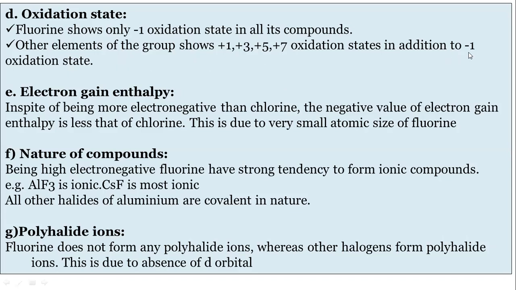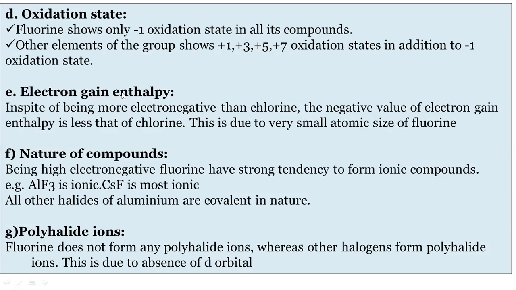Other than the -1 oxidation state, chlorine, bromine and iodine can show other oxidation states: +1 means 1 electron can be given, +3 means 3 electrons can be given, +5 means 5 electrons can be given, and +7 means 7 electrons can be given. These higher oxidation states, +3, +5, +7, are possible because they have d orbitals. As d orbitals are there, excitation of electrons takes place. So remember this: fluorine always shows -1, and other elements can show these oxidation states. Then electron gain enthalpy values.